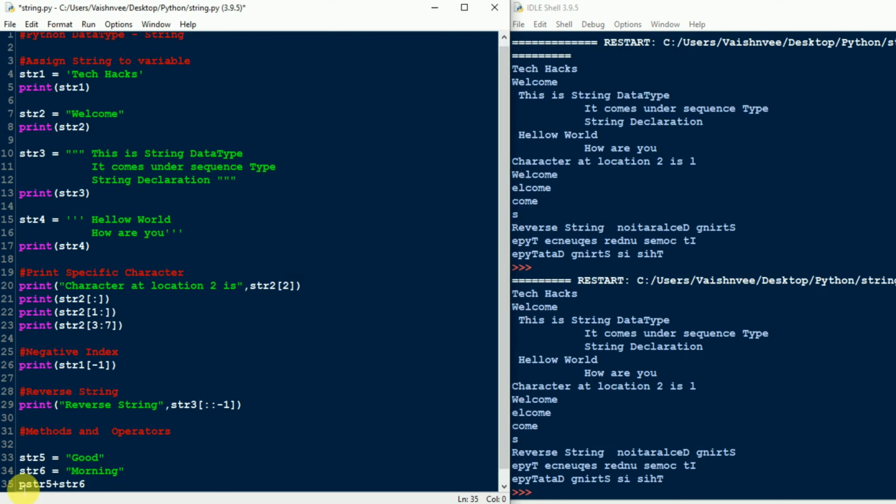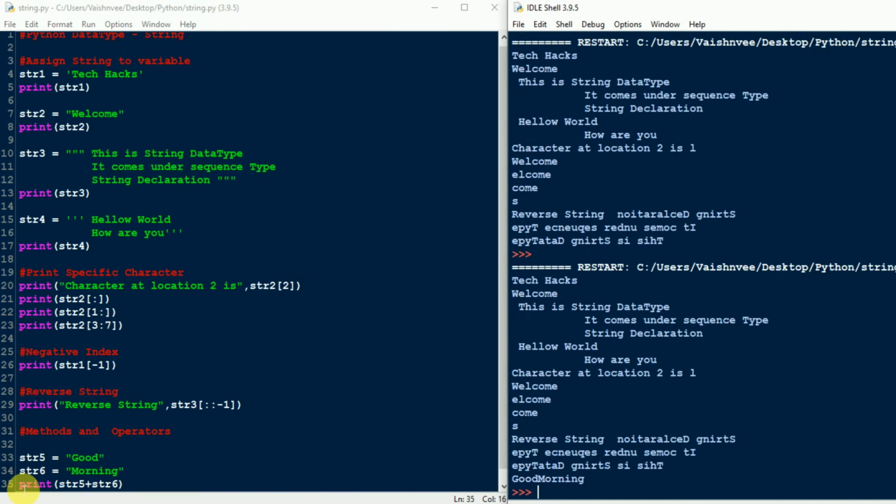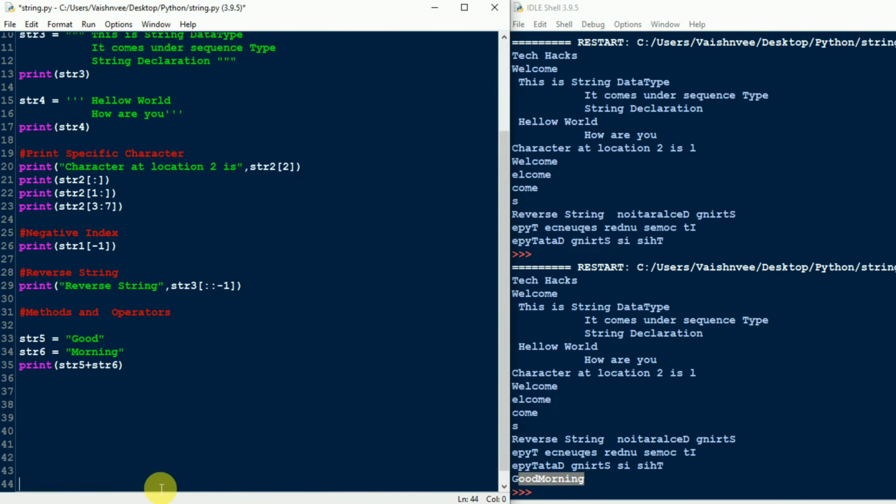You have to print this as a string. Run the program. As you can see here, we are getting "good morning". This is really very simple. You just mention the first string and the second string and make use of only the plus operator. Again, there is one more operator, which we all call a star, but it is not a star, it is an asterisk symbol.